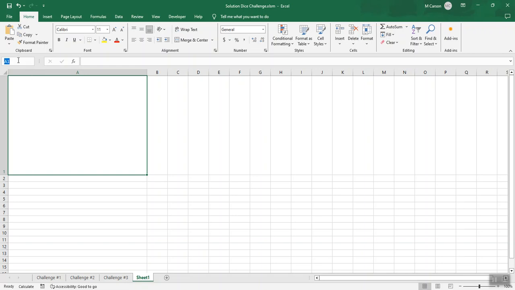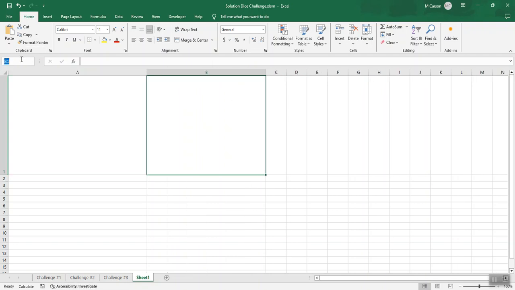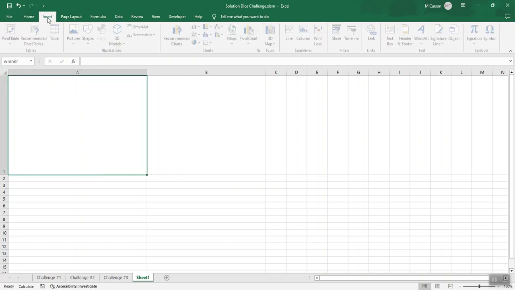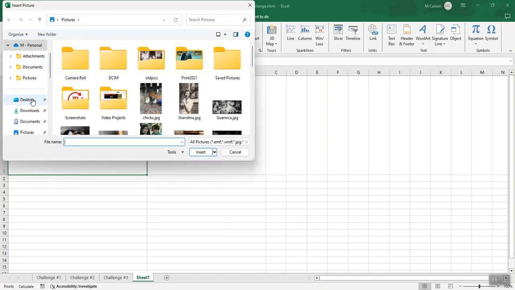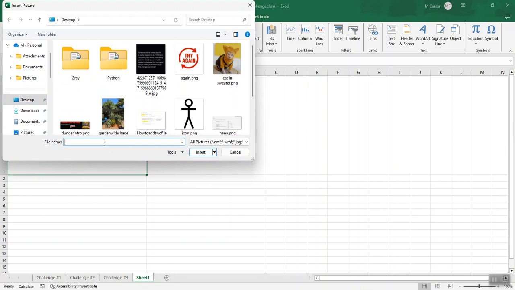So this will be my winner. Make sure you hit enter when you name your cell, or else it won't work. So you can see I do have a cell called winner. And this one I'm going to call again. Okay, so you can see I have two named cells, again and winner. So in this one, I'm going to insert a picture. And I want my winner picture.